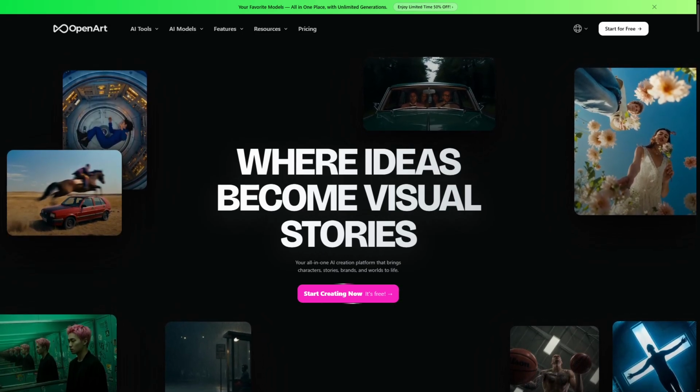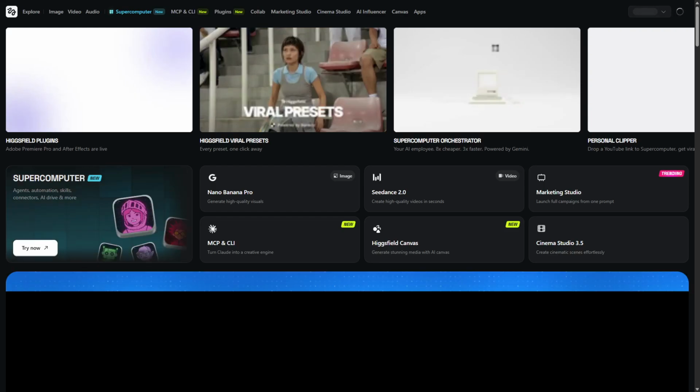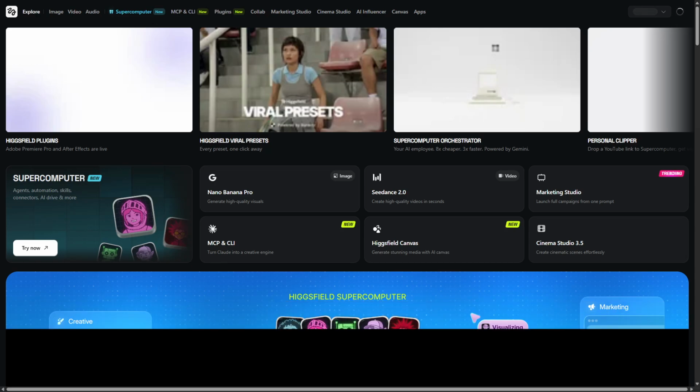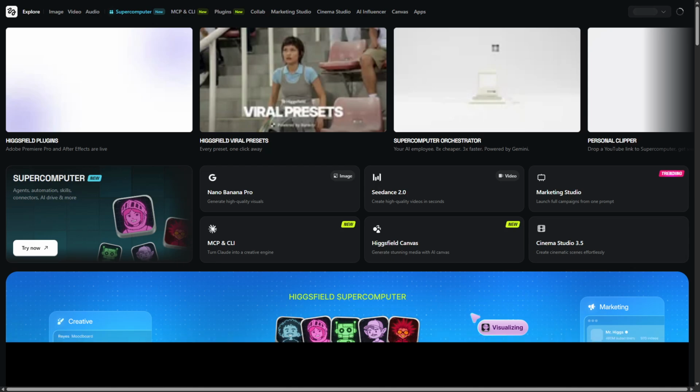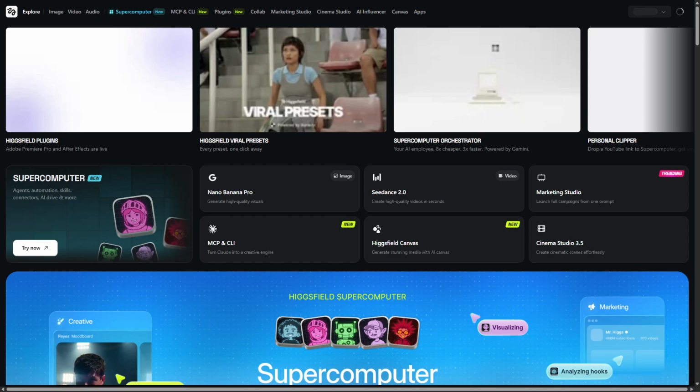OpenArt and Higgsfield are AI platforms designed to assist digital creators, but their core difference lies in focus. OpenArt emphasizes broad accessibility and user-friendly interfaces, while Higgsfield targets advanced customization and experimental AI models for deeper creative control.